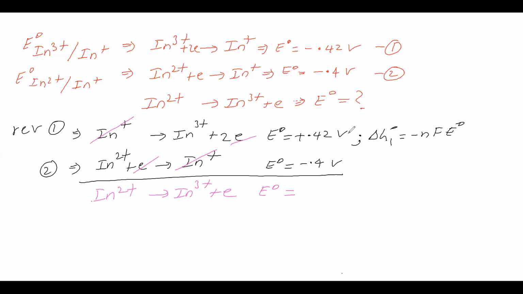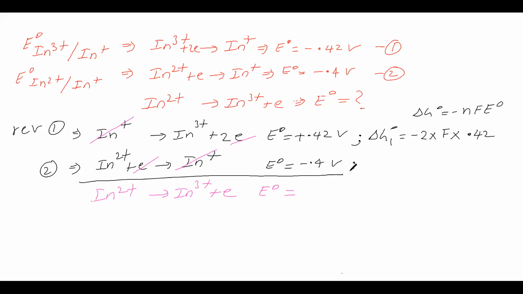So we will take delta G is equal to minus nFE, and with respect to that we will substitute the values. Now we know that delta G naught is equal to minus nFE naught. This formula we know. Now n is the number of moles of electrons, that is 2 here, that we substituted. Faraday we will write as it is. E naught is 0.42 volt, that we have written.